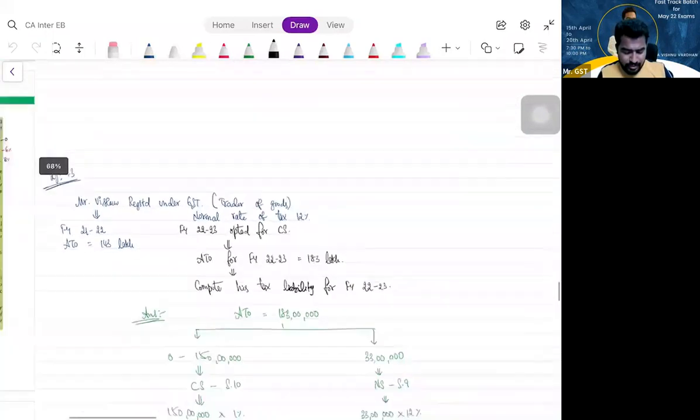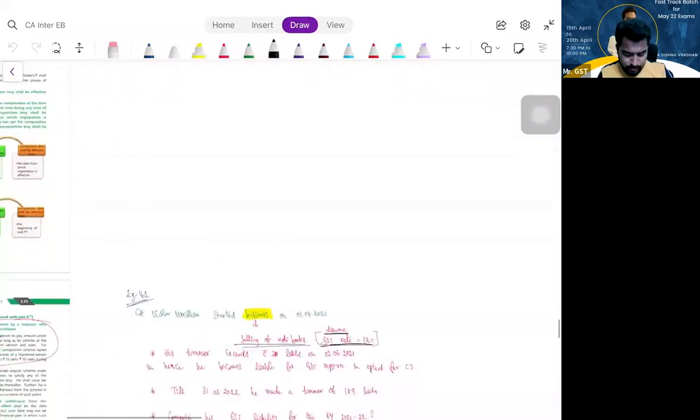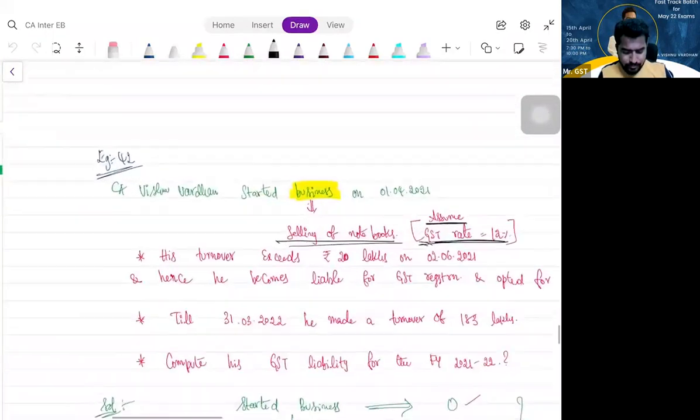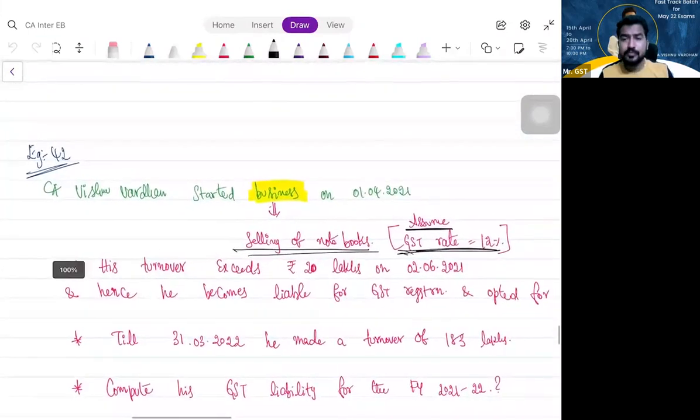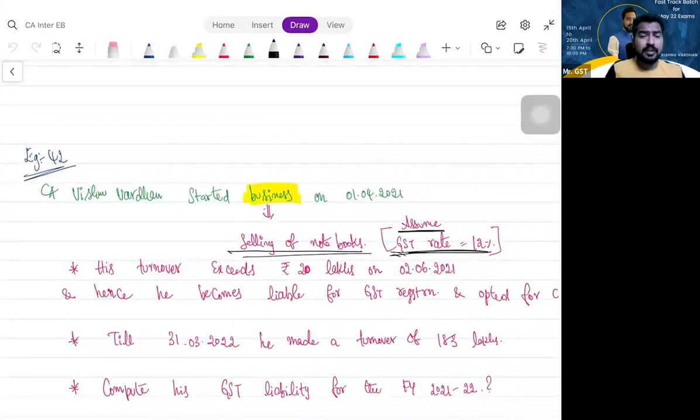Something related to interest discount. Yes or no? What is the thumb rule for interest and discount? For section 10, you just forget it. Okay. Question related to section 10 and they gave any adjustment related to interest income or discount income, straight away ignore it. Shall we proceed?